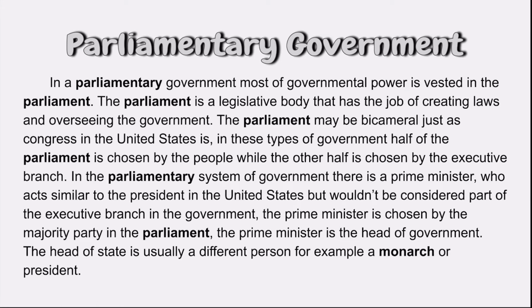In a parliamentary form of government, there's a prime minister. The prime minister is chosen by the majority party in the parliament, and the prime minister is the head of government. The head of state is usually a monarch or a president.